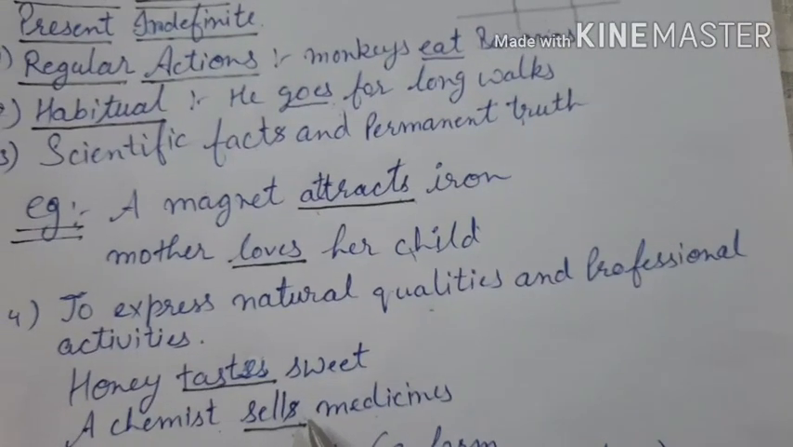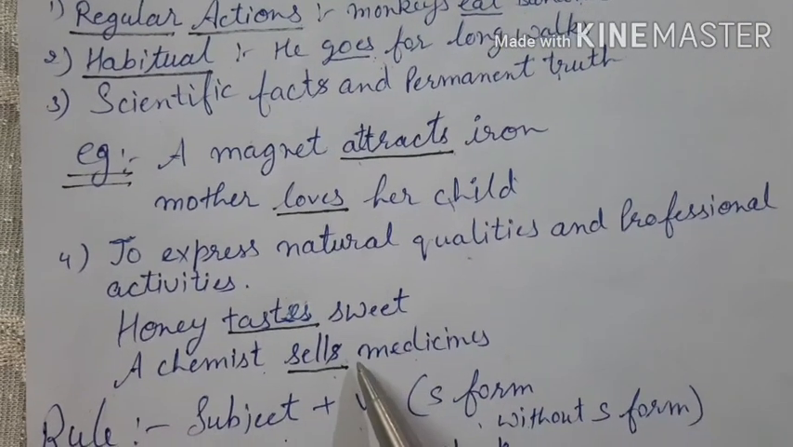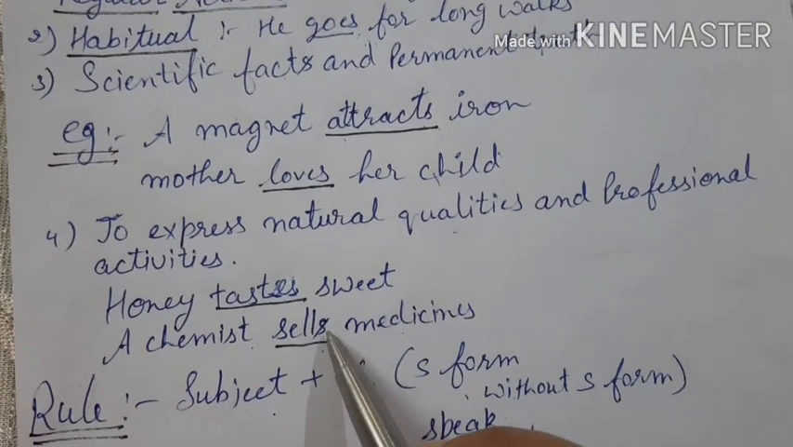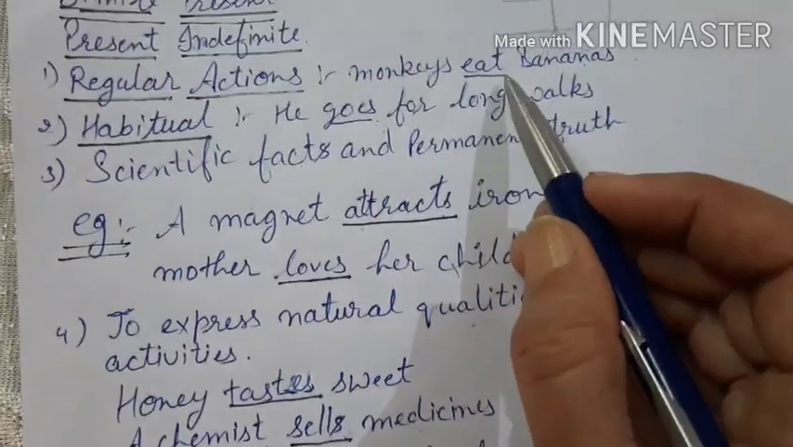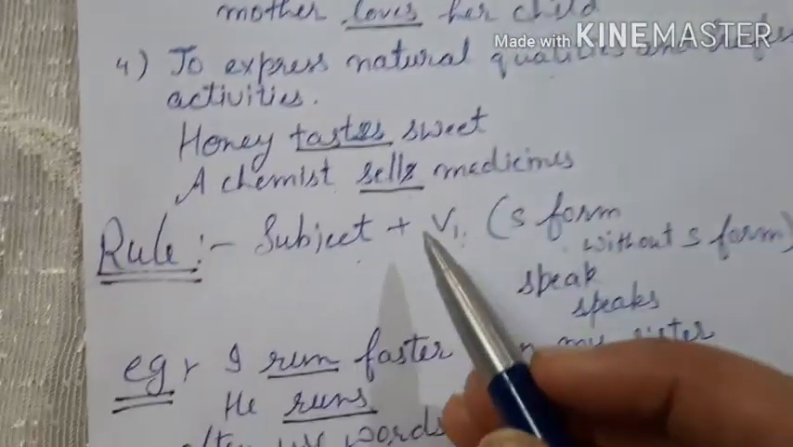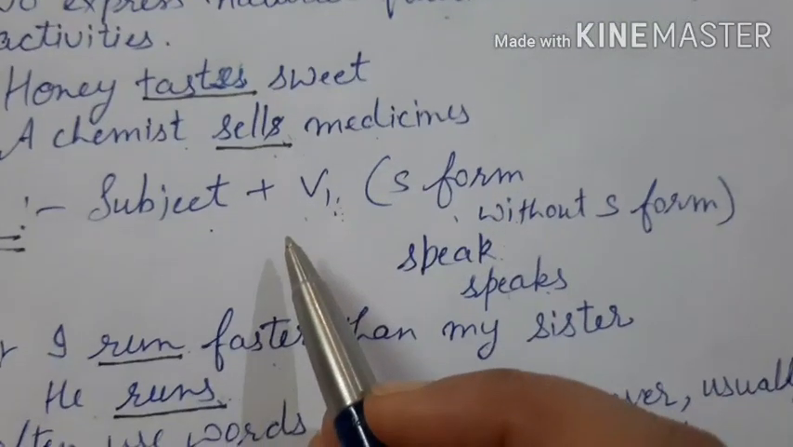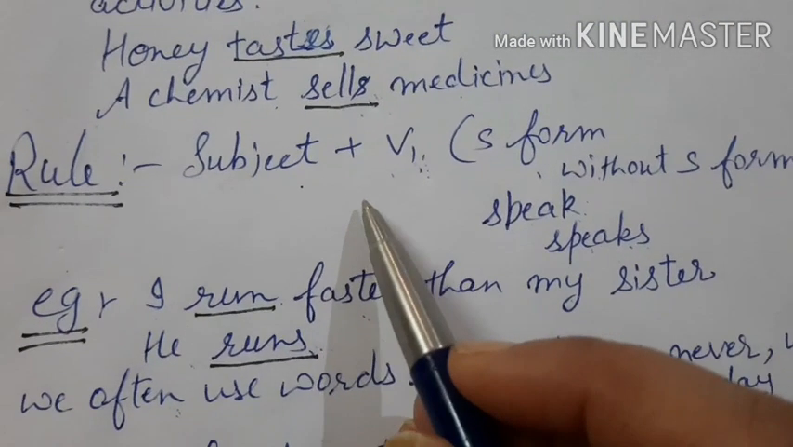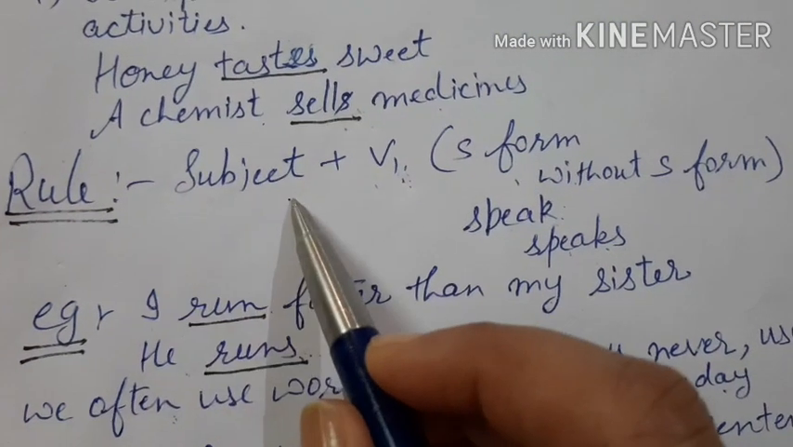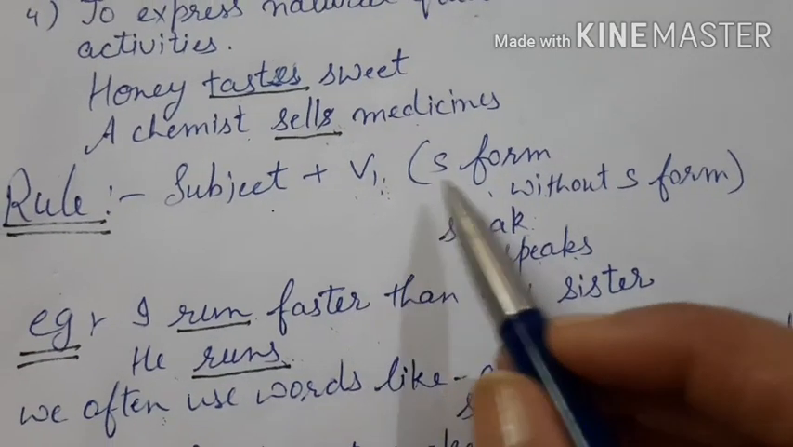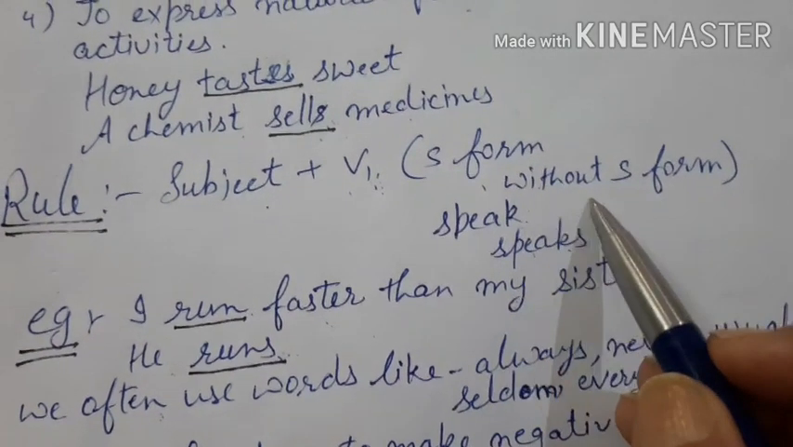Now we can see from all these examples that the verb has been used in the S form or without S form. So the next part is the rule for this tense. The rule could be subject plus V1, V1 in the S form or without S form.